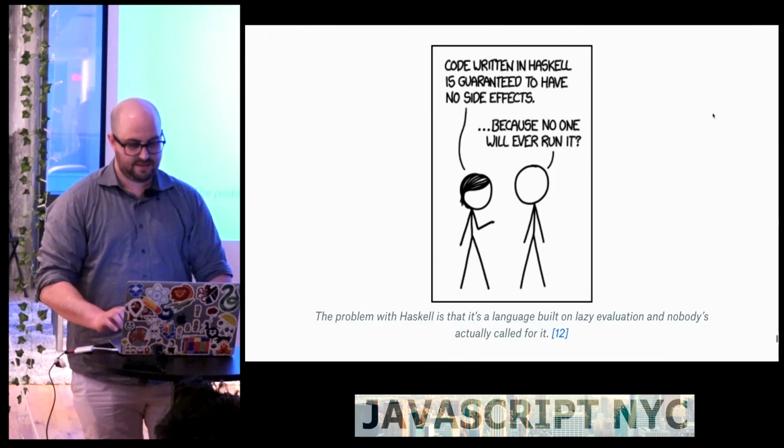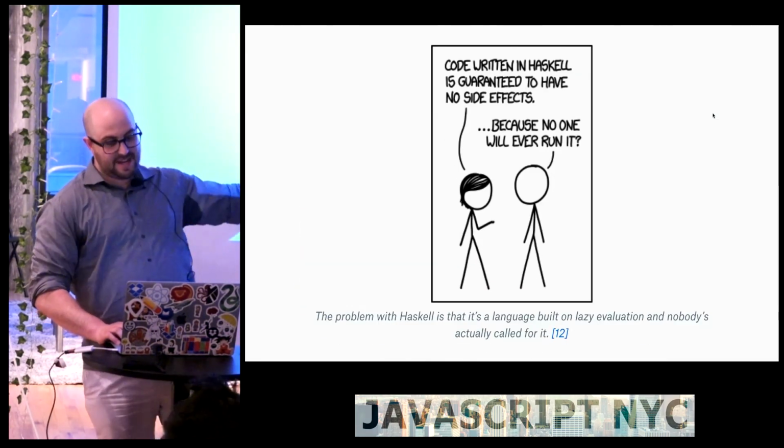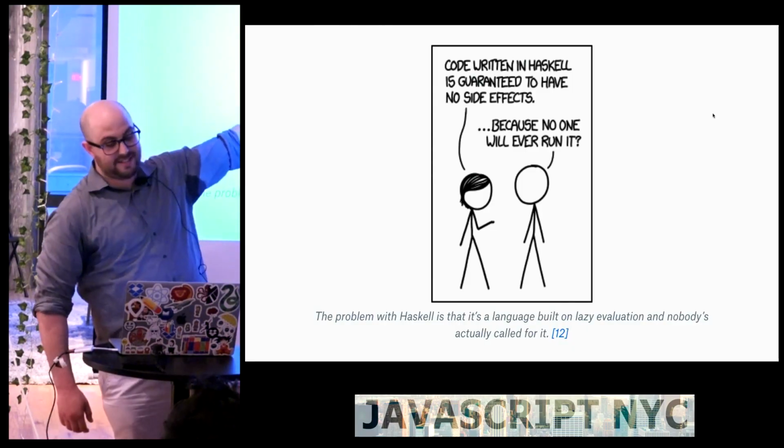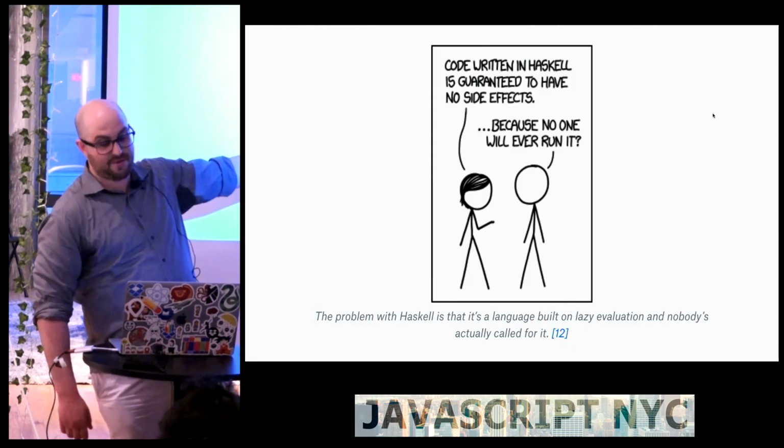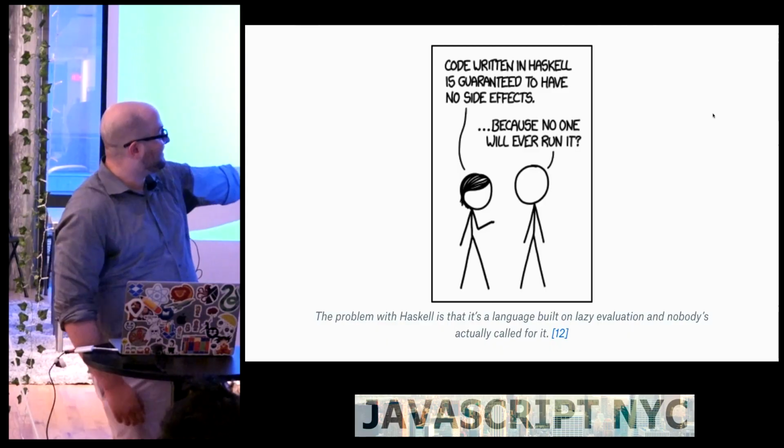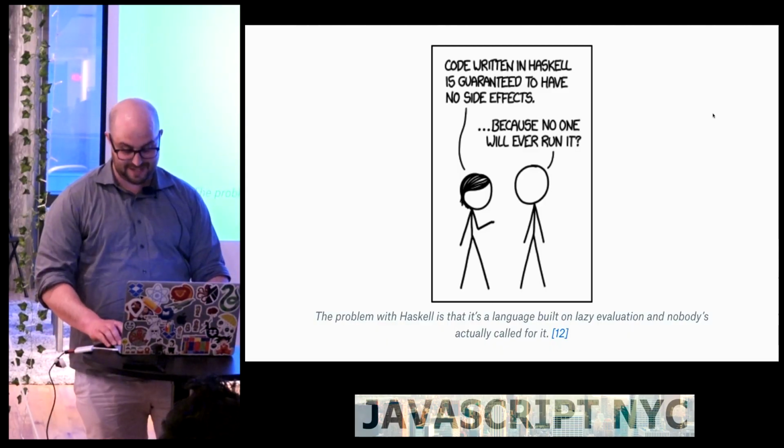Sweet. So I have one more funny slide. Code written in Haskell is guaranteed to have no side effects because no one will ever run it. And it's a language built on lazy evaluation, but nobody's actually called for it.